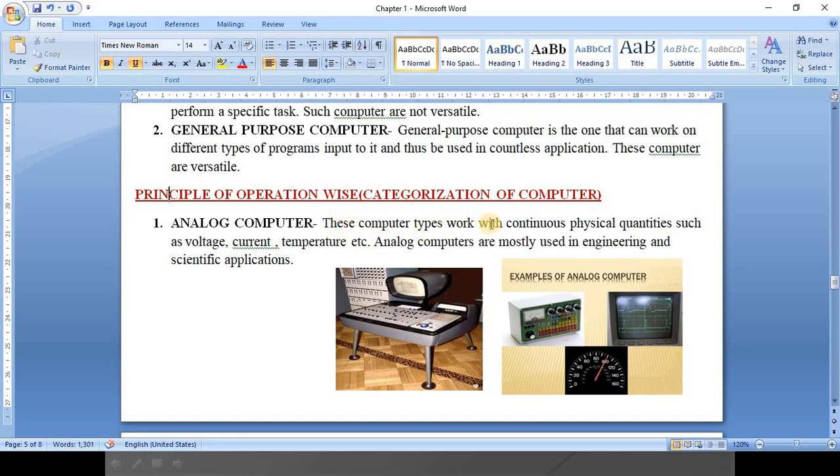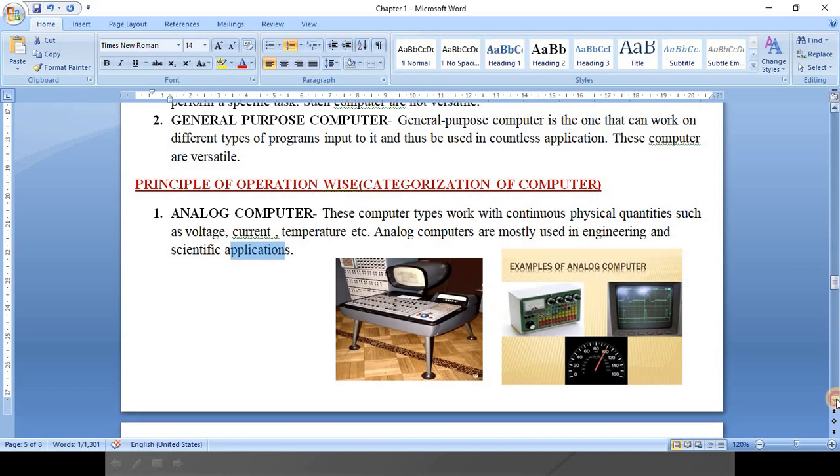These computer types work with continuous physical quantities. Physical quantity means voltage, current and temperature. So these analog computers work with the help of voltage, current or temperature. Analog computers are mostly used in engineering and scientific applications. Clear? So these are the analog computers.